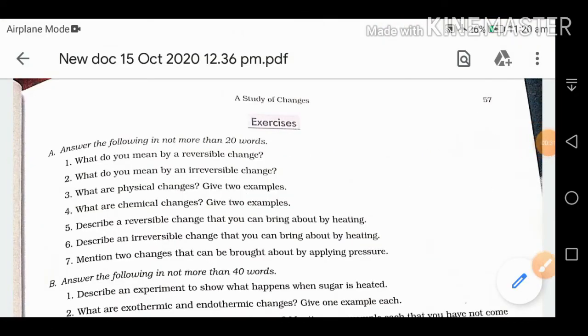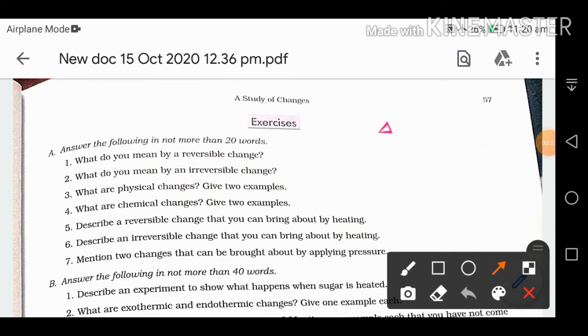The first question we have: what do you mean by reversible change? A change in which no new substance is formed, and the change can be reversed by reversing the condition, is called reversible change. And second, what do you mean by irreversible change? A change in which a new substance is formed and it cannot be reversed by reversing the condition. So these are very good definitions of reversible and irreversible change.